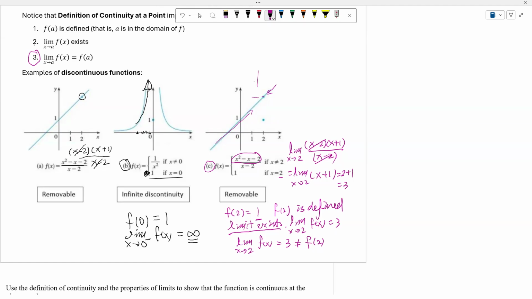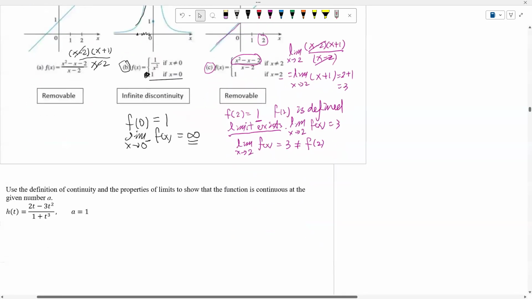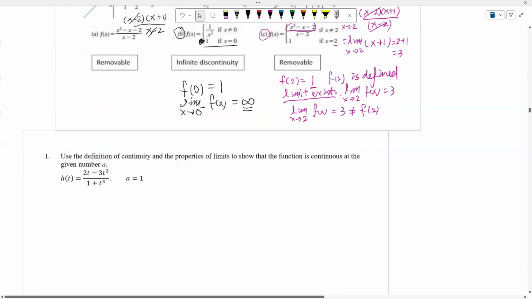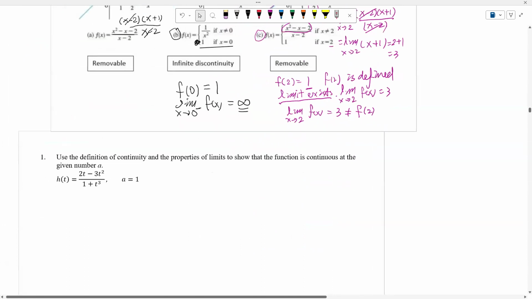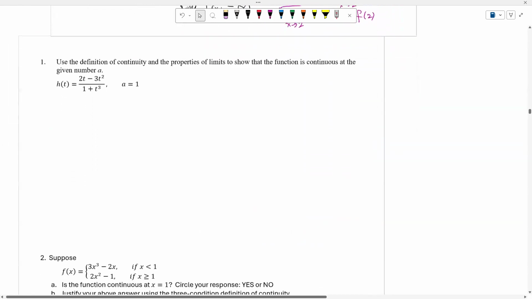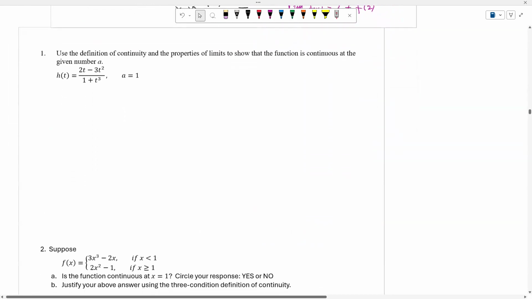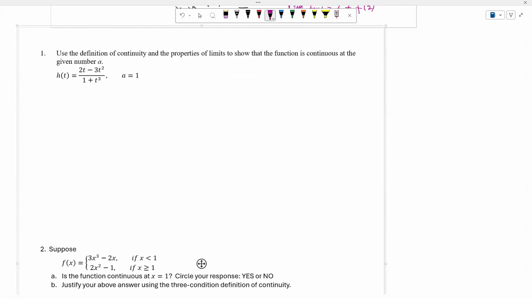So this example right here, is it continuous at x equal to 2? Okay. Now, let's see how we actually work with the problem. We are going to use the definitions of continuity and the properties of limits to show the function is continuous at a given number a.